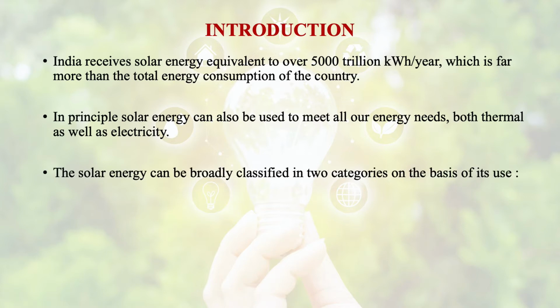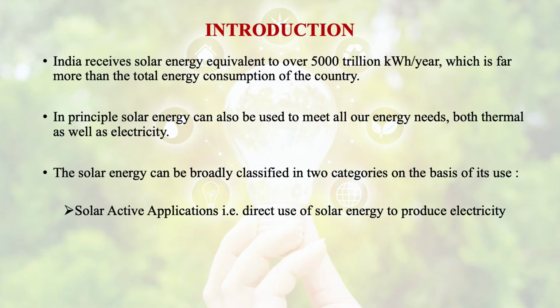Generally, solar energy is broadly classified into two categories on the basis of its application or use. First is solar active application. In this type of application, we directly use solar energy to produce electricity.